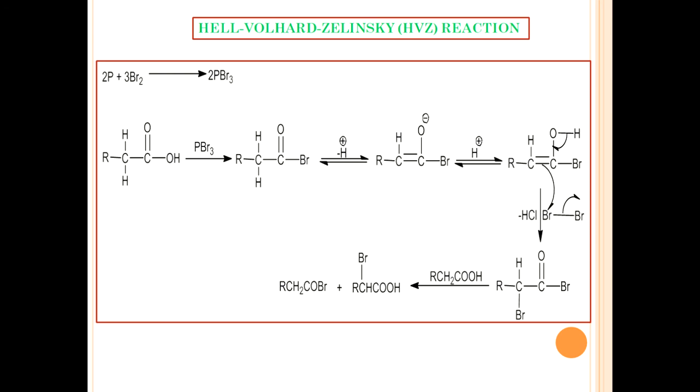This alpha halo acid halide reacts with carboxylic acid and generates the alpha halo acid and the acid halide. This acid halide continues the reaction. So this is all about the mechanism behind the Hell-Volhard-Zelinsky reaction.